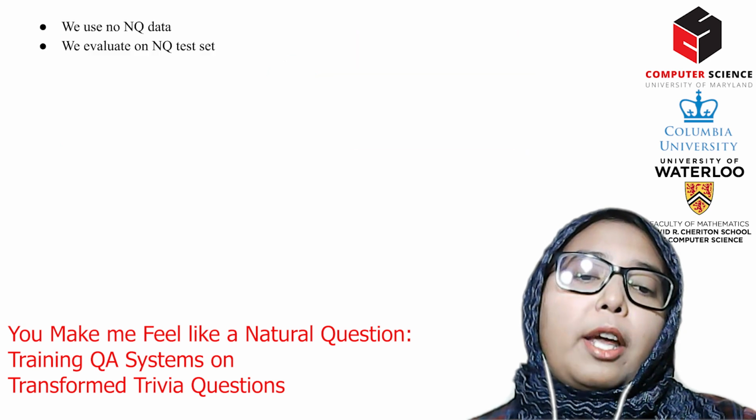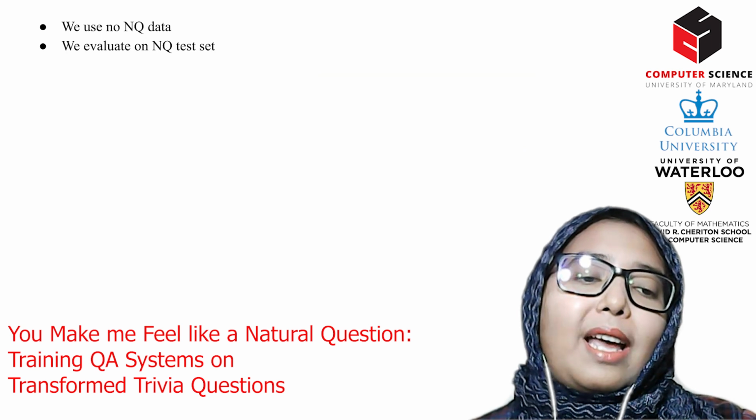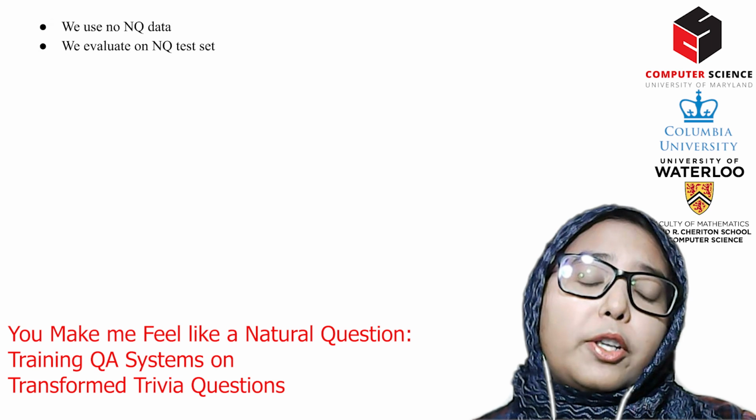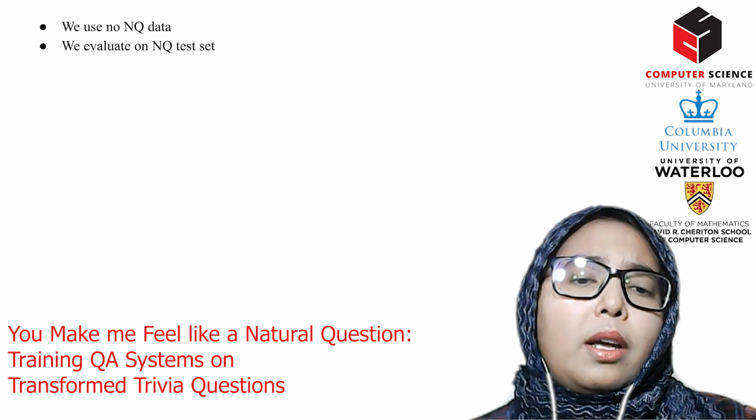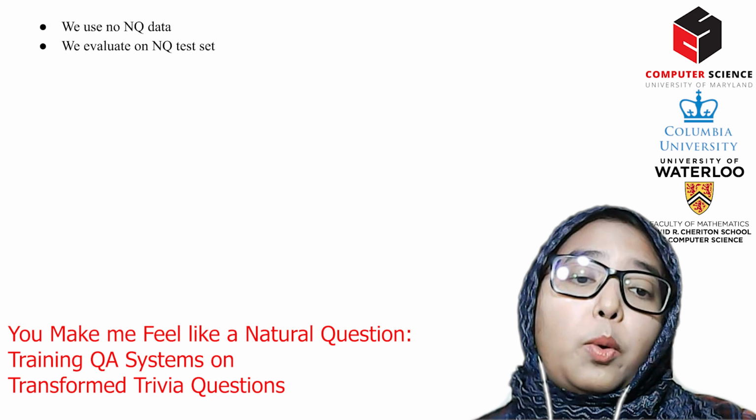Now we move into the evaluation of our dataset. The first evaluation setup is zero shot. It's as if we are in a universe where Google never released NQ and we evaluate on the NQ test set. In some ways, this is a little bit unfair to us. We have to ensure we use no NQ data.